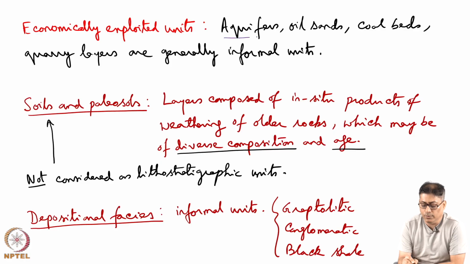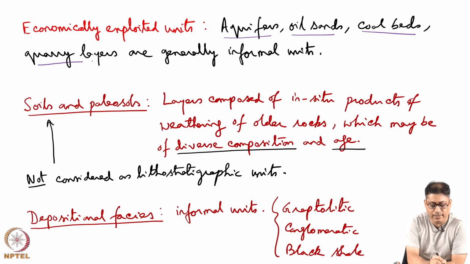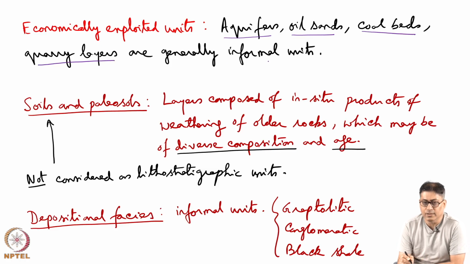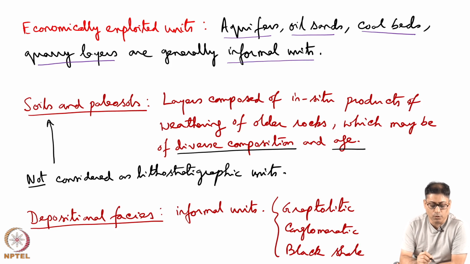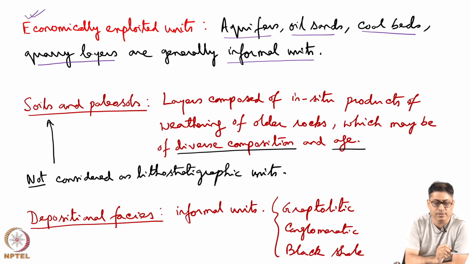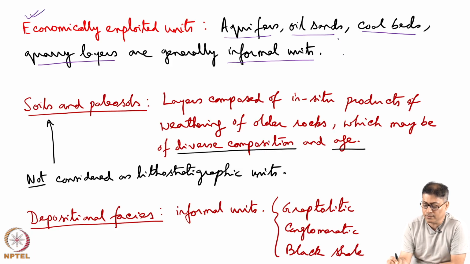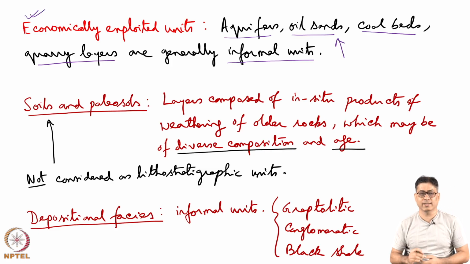Can we call aquifers, oil sands, coal beds, etc., the quarry layers, lithostratigraphic units? The answer is yes, but we are considering them informally. Economically exploited units can be considered informally, and this point I have already referred to in the beginning of lithostratigraphy. Soils and paleosols, can they be used?